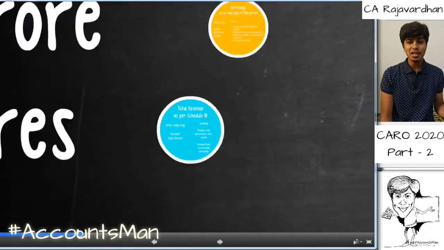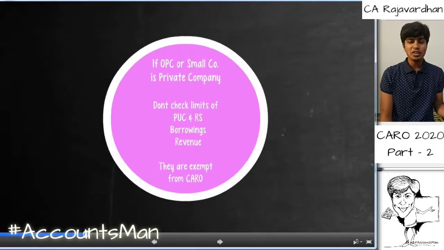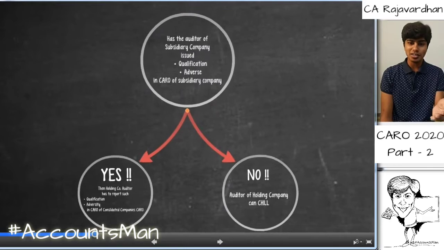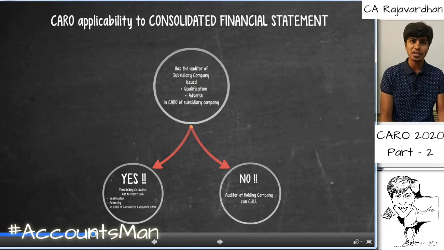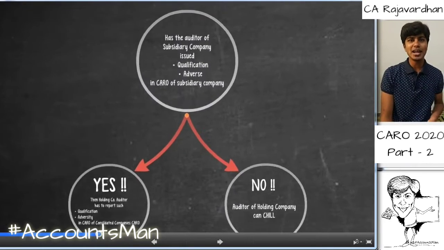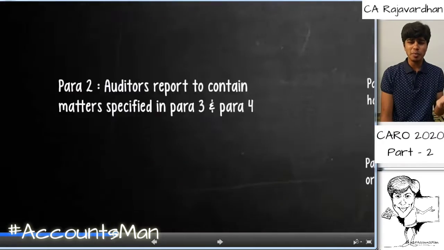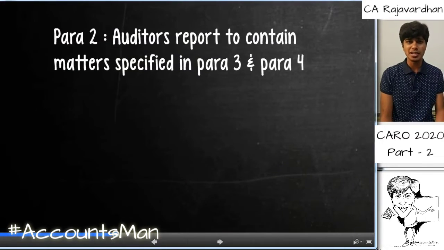And then we also looked into what exactly paragraph 2 talks about, and this is something very new about Caro 2020 that is not there in Caro 2016, that is regarding consolidated financial statements. And then we came down to paragraph 2 of Caro, which basically told that the auditor has to report on paragraph 3 and paragraph 4.